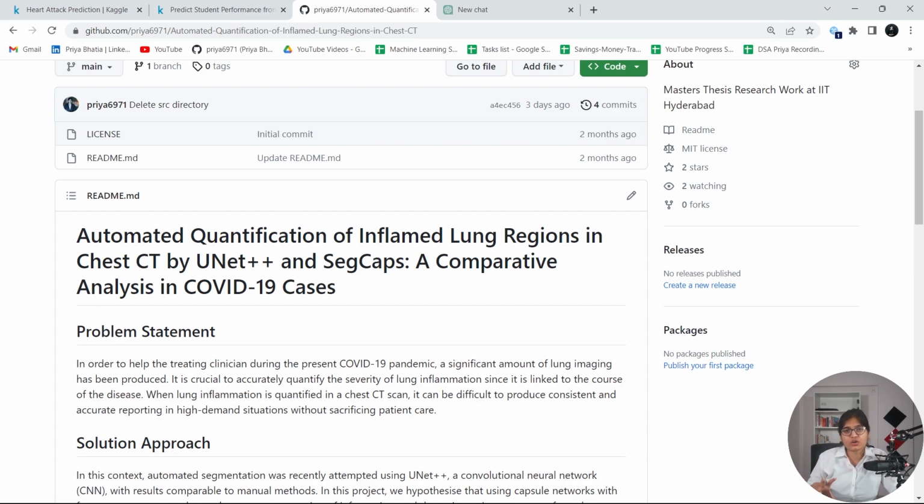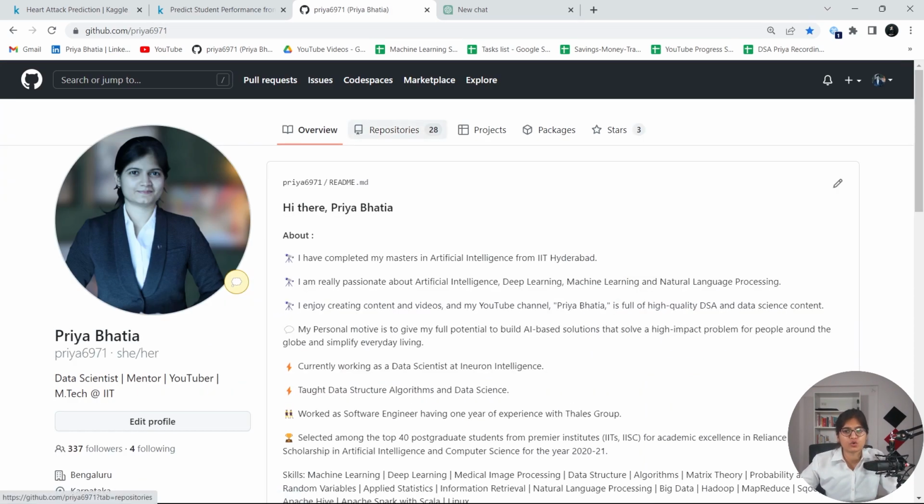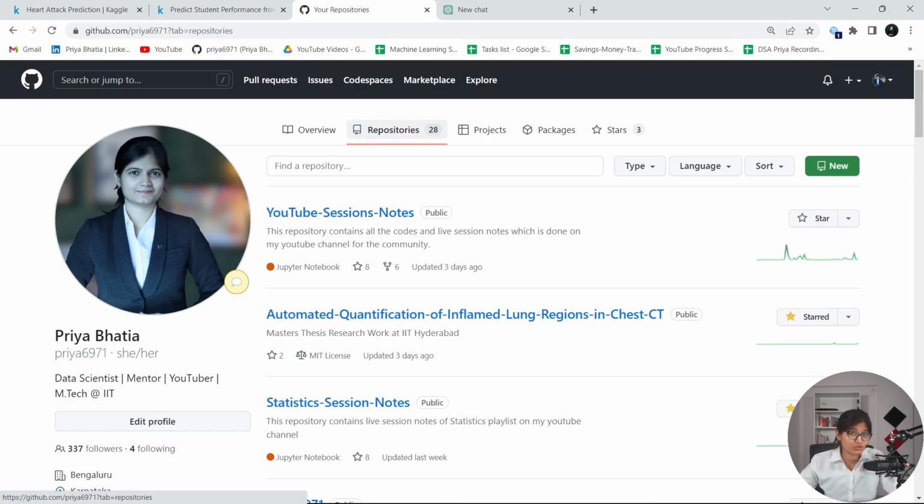So please make sure that for whatever projects you are mentioning in your resume, you have a repository of those projects, and please make sure that those are not forked from some other repo, right? This will give a very bad impression. Try to create your own projects, with a proper README file and proper uploading of all the files that you have, so that if some interviewer comes to your profile, they will be able to see that this is your work, not other people's work.